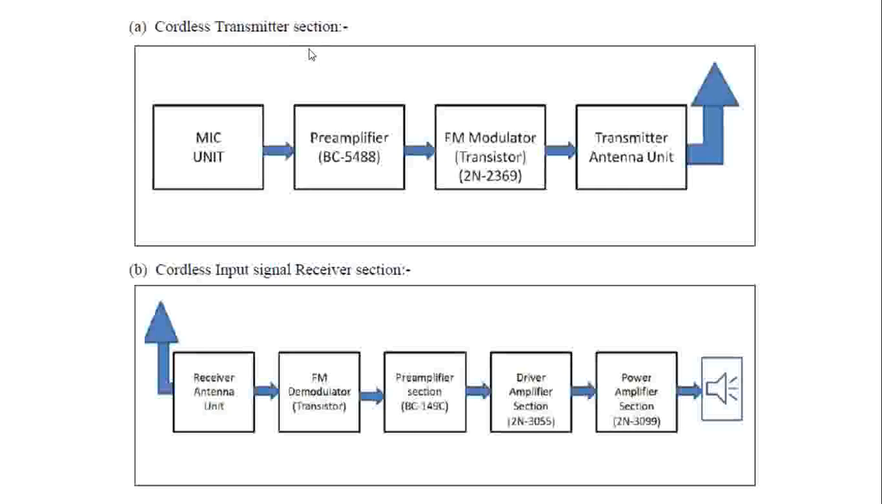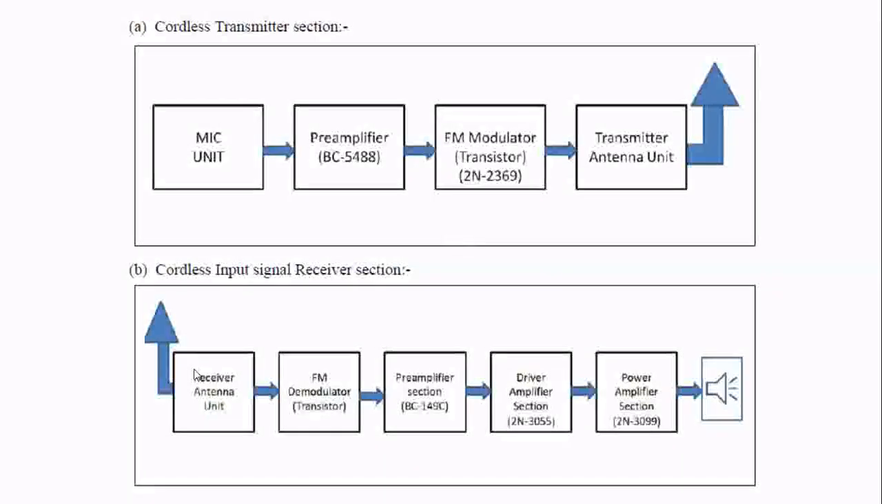In the transmitter section you will see there are four blocks. Number one, a microphone which converts the sound energy into an electrical one. That signal is pre-amplified, then it is FM modulated, and then it is transmitted with the help of an antenna. The transmitted signal, in the form of an electromagnetic wave, comes to the receiver end.